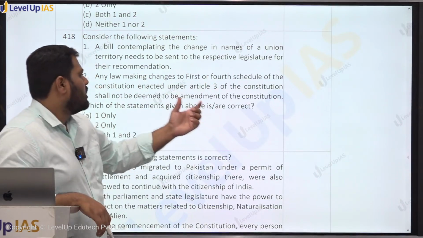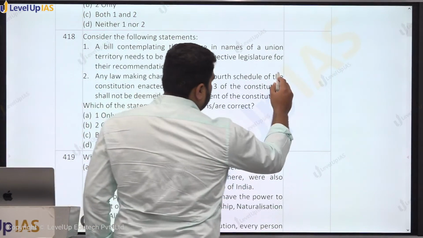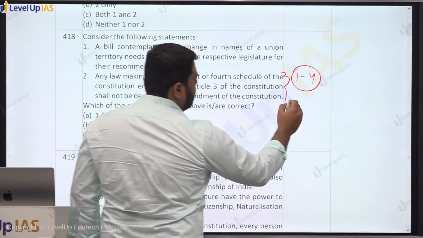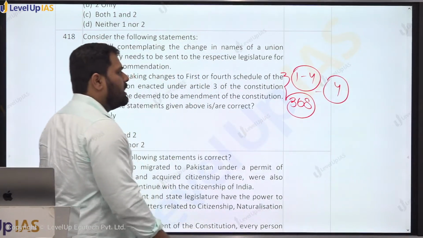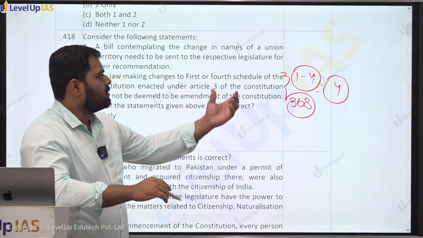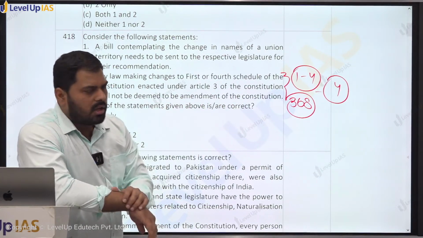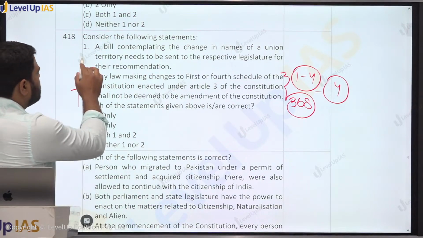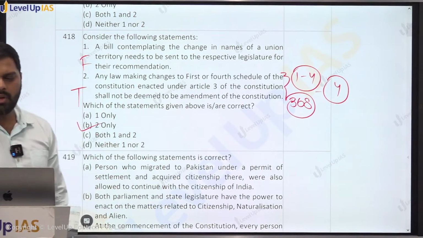So it will have change, but otherwise also, even though it is going to have certain changes in the first and fourth schedule, that will be bound to happen, but these changes will not be considered as an amendment, क्योंकि ऐसा स्पेसिफिकली आर्टिकल 4 में लिखा है कि स्टेट के चेंज होने से even if there is any changes in first or fourth schedule of the Constitution, that will not be considered as an amendment to the Constitution under Article 368, right? So this statement is true and this statement shall be false. So our answer shall be B only, right?